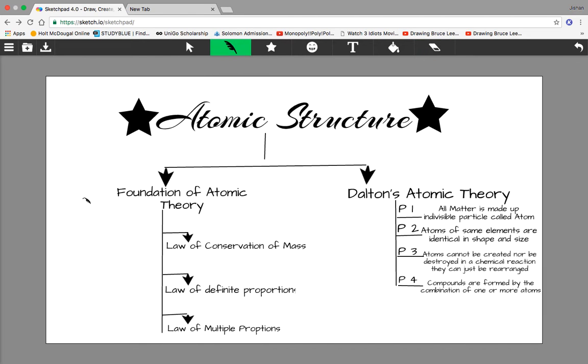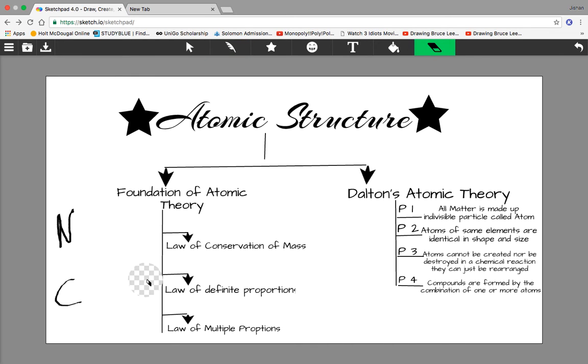Postulate two states that atoms of the same element are identical in shape and size. So if you see the element nitrogen, all the atoms of nitrogen will be identical in shape and size. Similarly, when I see carbon, all the atoms of carbon will have the same masses and the same sizes.